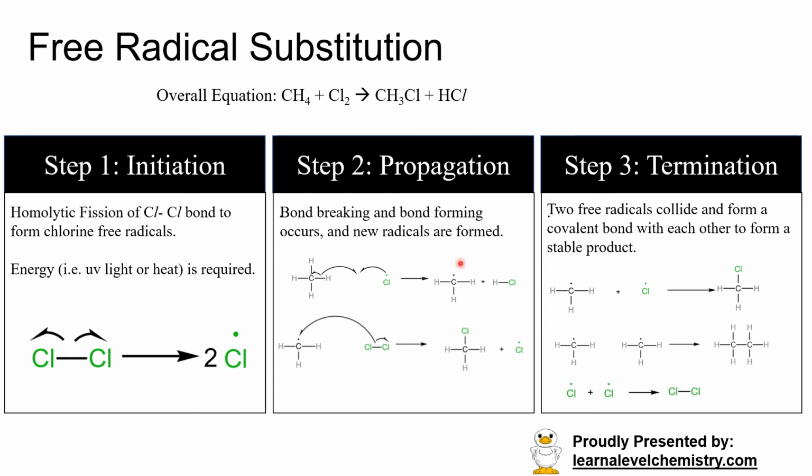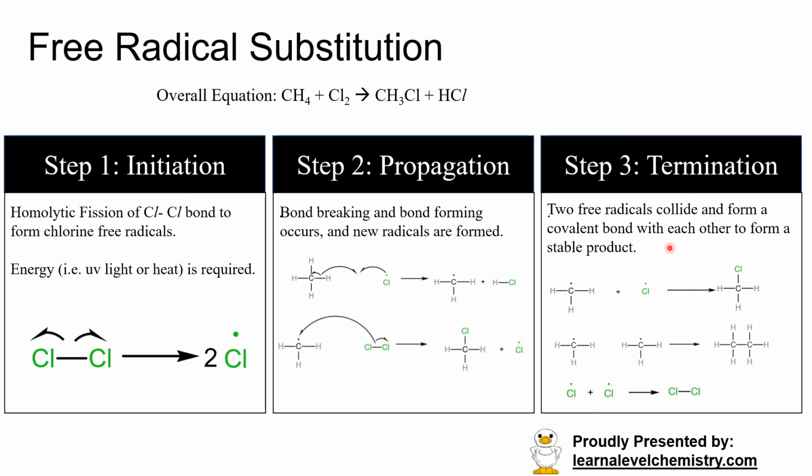The propagation step produces free radicals, so does the initiation step. So if there are free radicals, the reaction will continue. So in the third step, which is the termination step, the word means terminate. So it tries to terminate the reaction. To terminate the reaction, you need to get rid of the free radicals, or the free radicals have to be converted to molecules. So one way of converting the free radicals to molecules is through the termination step, where